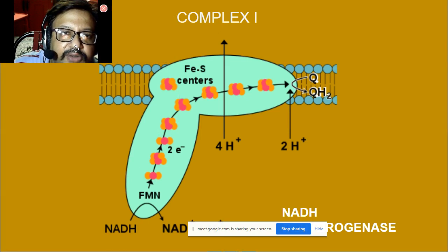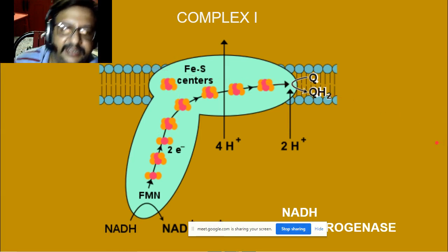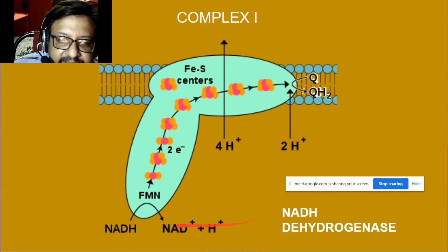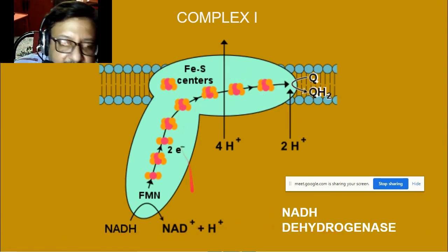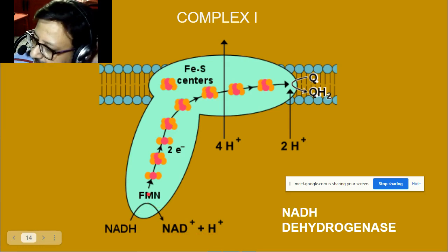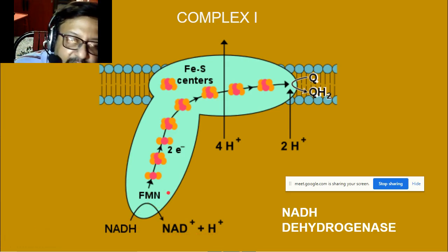Now let us have a look at complex 1, NADH dehydrogenase. NADH is oxidized and passes the electrons to FMN, flavin mononucleotide.